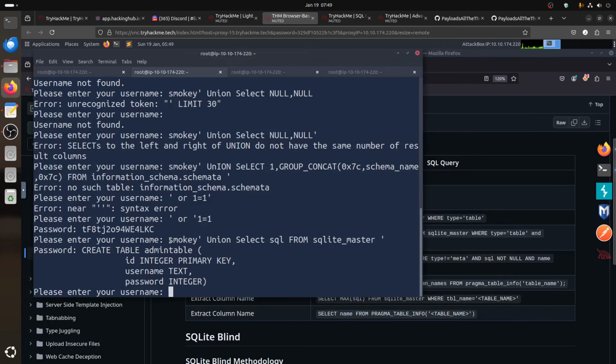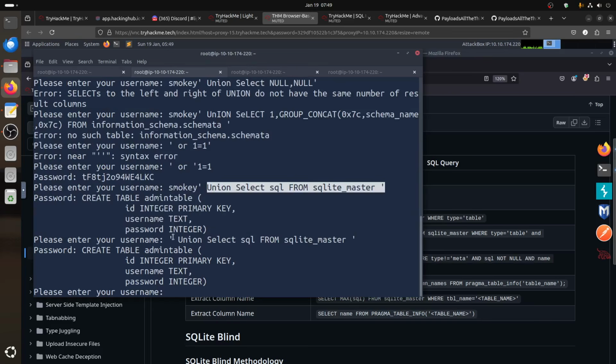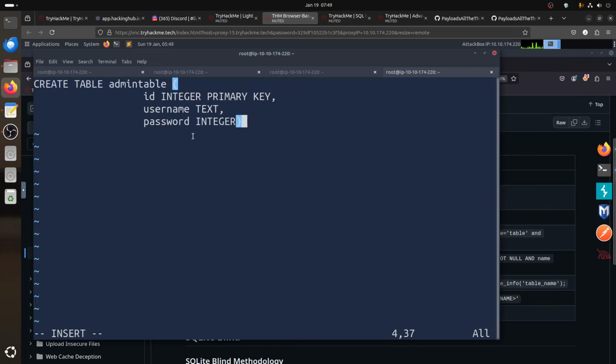Remember, you don't need to put Smokey, you can just leave it empty. You don't need to type that Smokey guy every time. So we know we have this. Remember the SQL, it gives you the SQL, so we got this information now.